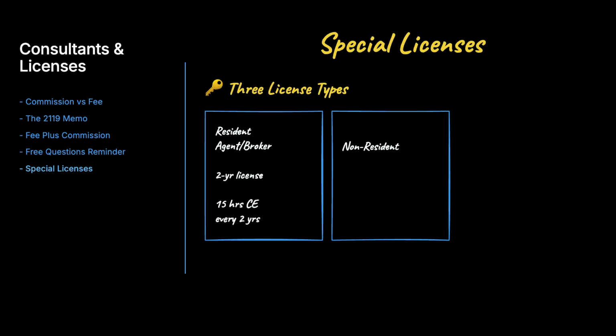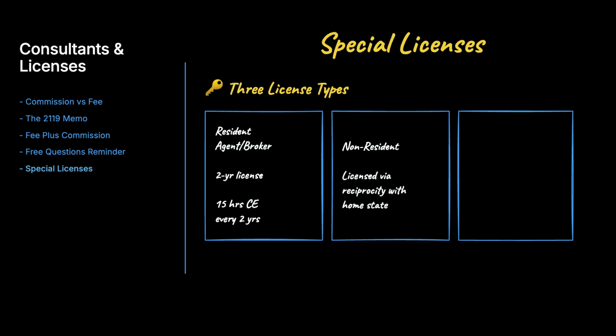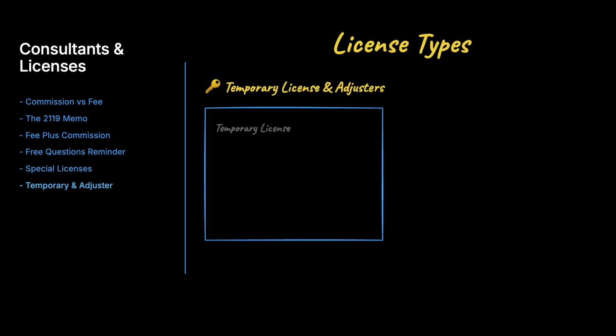Let's consolidate the special licenses which the exam mixes up. A resident agent or broker passes the exam and holds a 2-year license, completing 15 hours of continuing education every 2 years. A non-resident is licensed through reciprocity with their home state. A business entity can hold a license too, naming a responsible licensed individual.